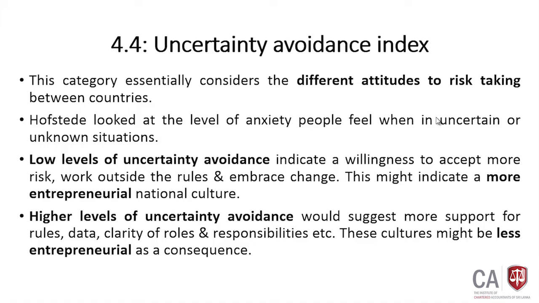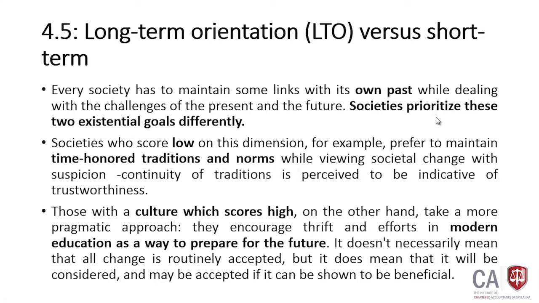What about this ratio? In South Korea, they are at the highest in this ratio. They have 85. That means they always prefer to avoid risks. In Sri Lanka, 45. We are more of a low risk nation, we are not worrying to take much risk. Then the fifth factor is long term orientation versus short term orientation.